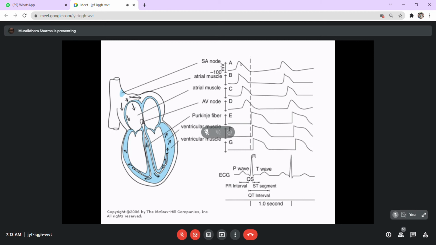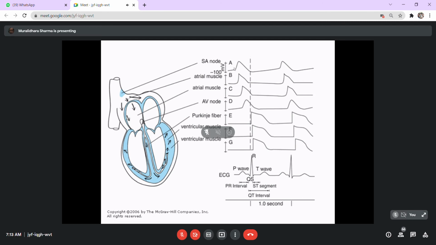The depolarization is over and repolarization is over. And as the conduction of the impulses occurs throughout, by the time it reaches the ventricular muscles, the process of depolarization and repolarization of the atrial muscles, SA node, will be completed, and the ventricles will start later. So this time gap is important.